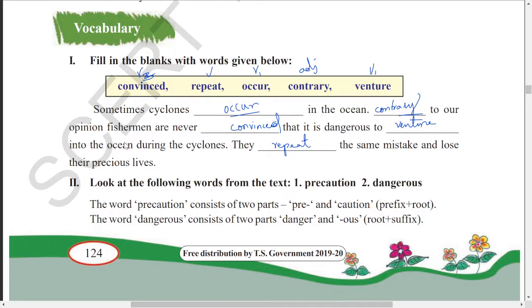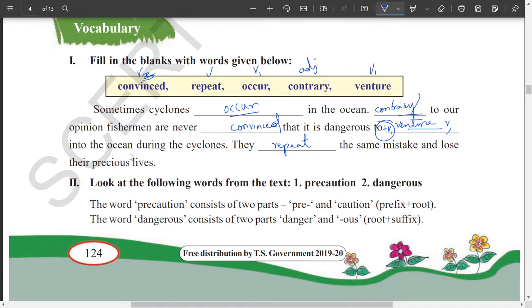So contrary, that means opposite to our opinion, fishermen are never convinced. If you go and tell them there are cyclones, they never get convinced that it is too dangerous to venture. Venture is to go inside. And remember, to is followed by verb form 1. That is one rule. Venture is verb form 1 here. Venture into the ocean during the cyclones. They repeat the same mistake again and again, and they lose their precious lives. So it is very clear.